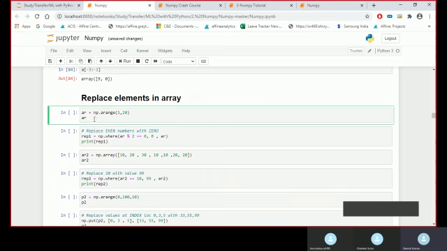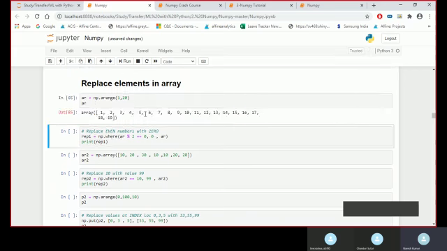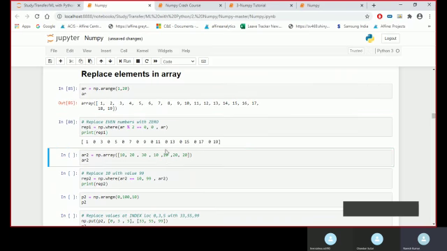Now coming to the replacement of any observation in our array. Let me create it with range only. So 1 to 19 got created, and now I am going to replace my observation wherever it is even. At that place I am going to replace my observation with 0. I can use where to do that replacement.